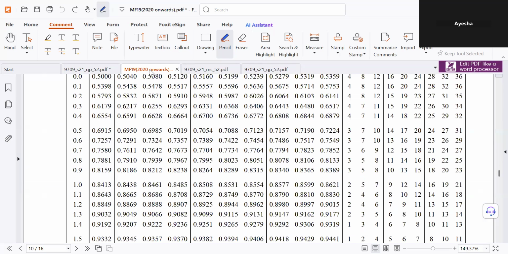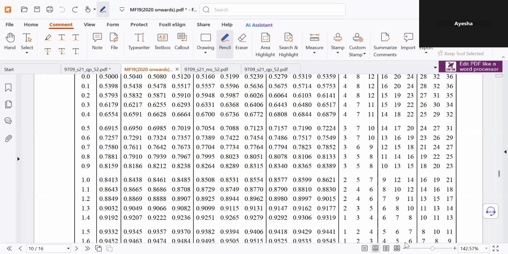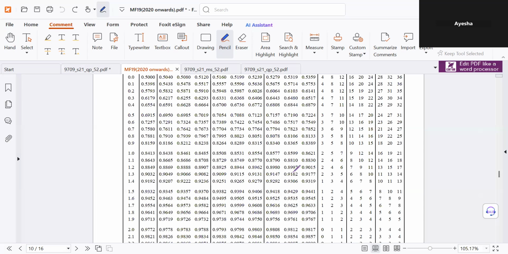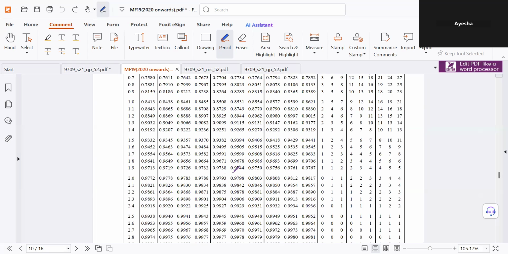We need to look for 0.964. 0.9, 6, and 4. So we need to add something here.